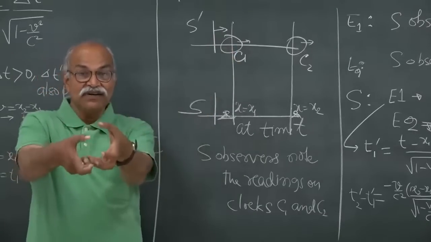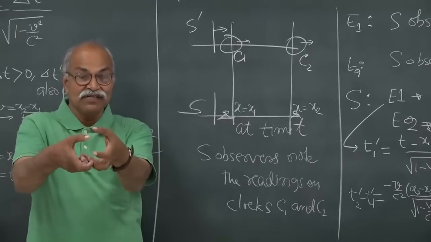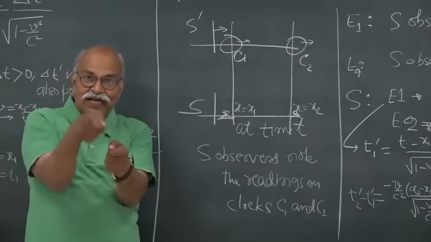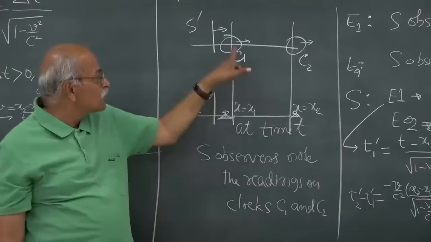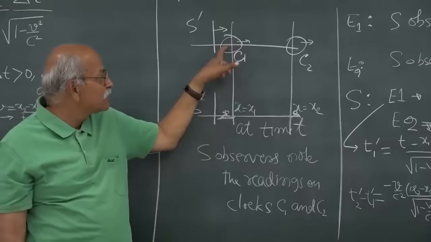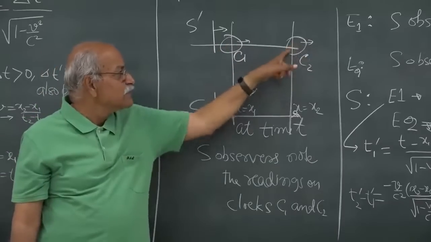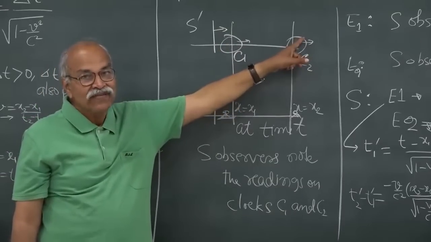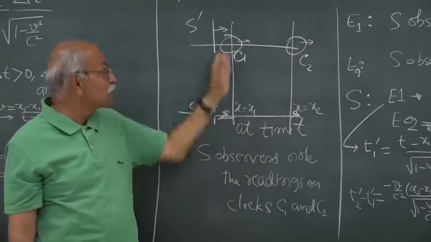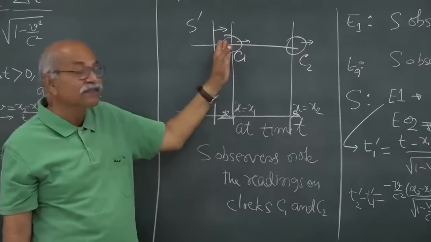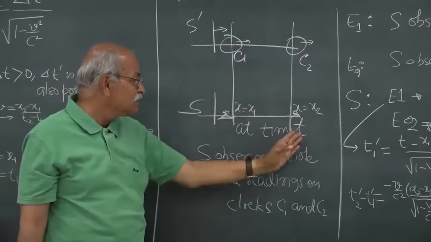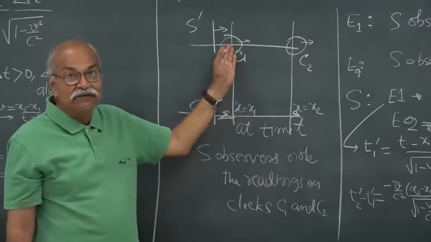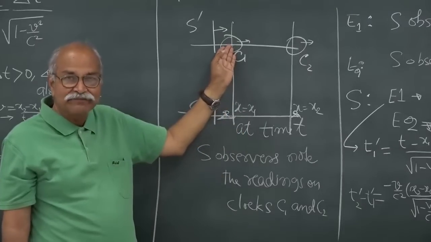Whatever is the time of the event at a particular location, the clock there must show that time, that is why the clock is there. Hence the clock reading here is T1 prime, and the clock reading here is T2 prime, and the S observer notes that this clock is showing T1 prime, although the time is T, but this clock is showing T1 prime, that is perfect.